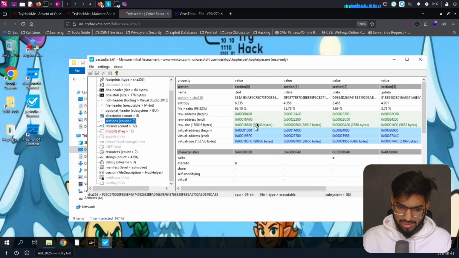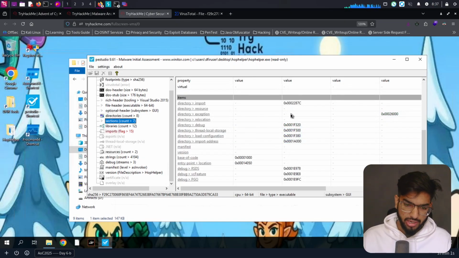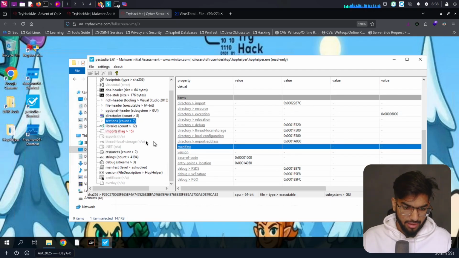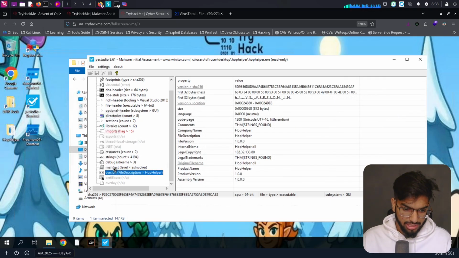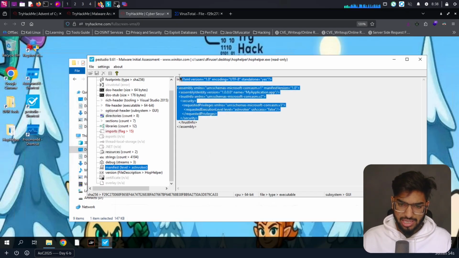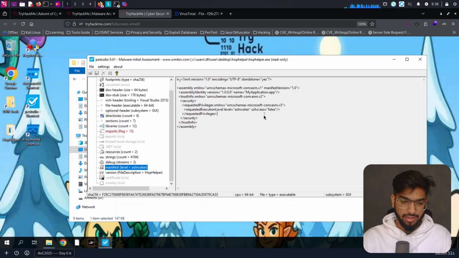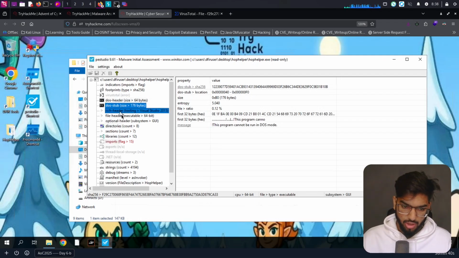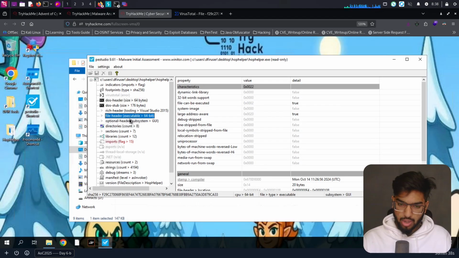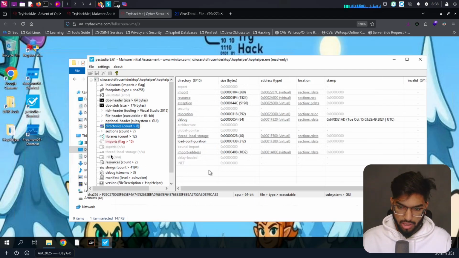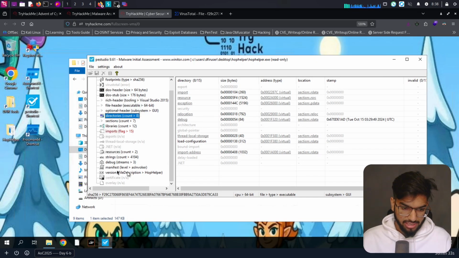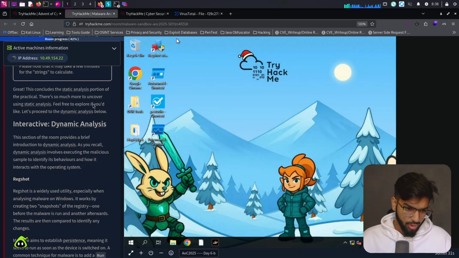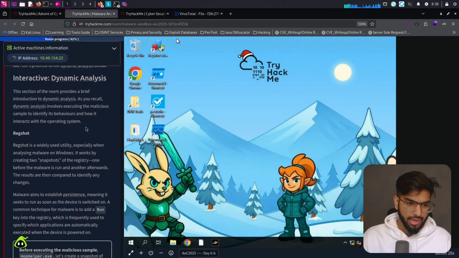You can also see some sections. Now this goes deeper into analyzing it, so we'll not get into that right now, but we can also see a file called manifest, in which we can see some basic and the initial part of the code present here. There are so many things which are just missing here. Again, you can click on and then go deeper into analyzing what all these files and sections are. Now let me skip that part and get into dynamic analysis.